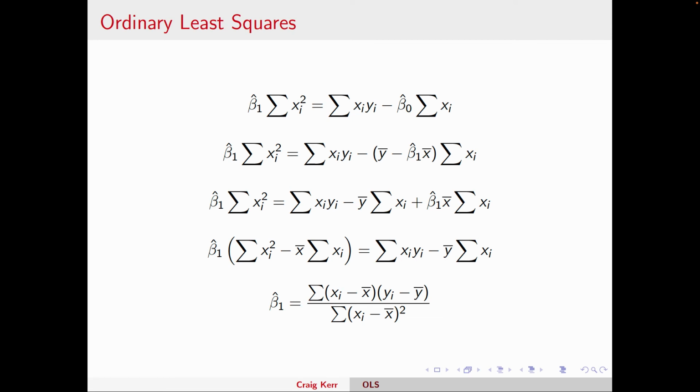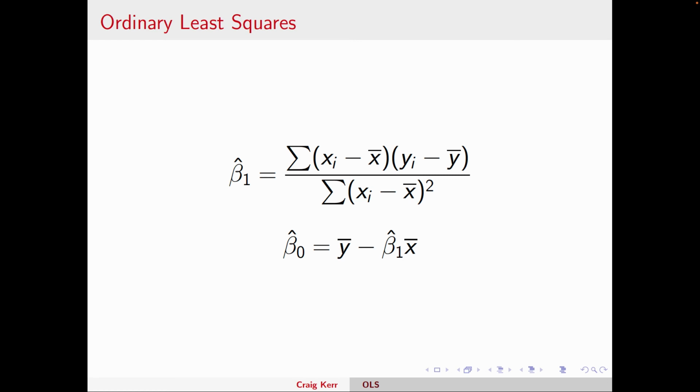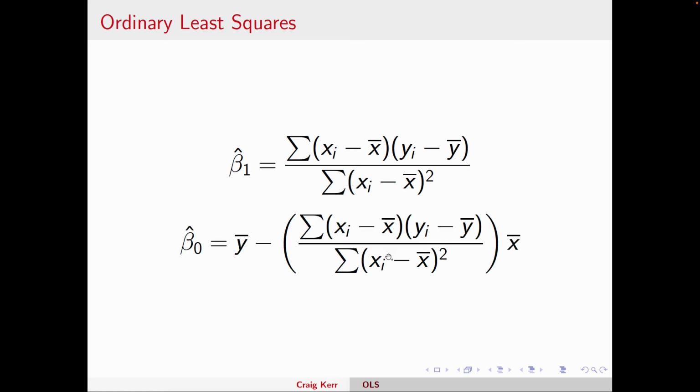But we still need to solve for beta naught. So let's take this and plug it in. As you can see, actually we're just going to plug it in right here and we're done. There's no rearranging actually, right? So once I plug that in, it looks kind of messy, but that's what you get. You're just going to take beta 1 hat, whatever that number is, multiply it by your average X, subtract that from your average Y, and that's your intercept. So that's again just 2 columns of data, and this is a calculation. If the data set's small enough, you could literally do it by hand.